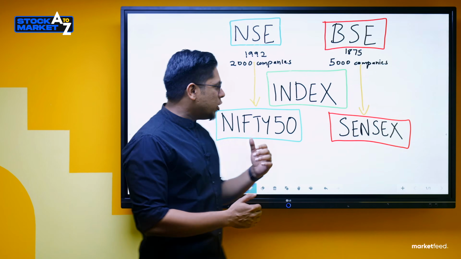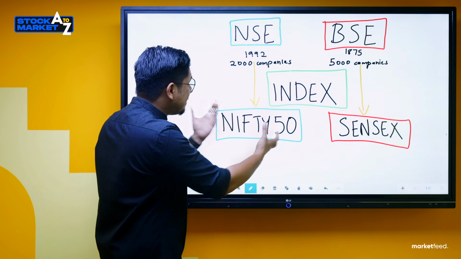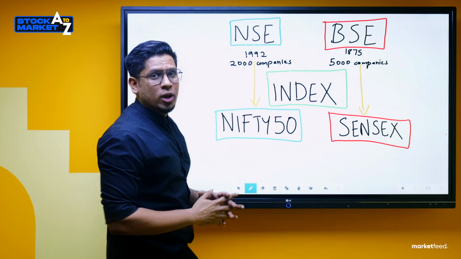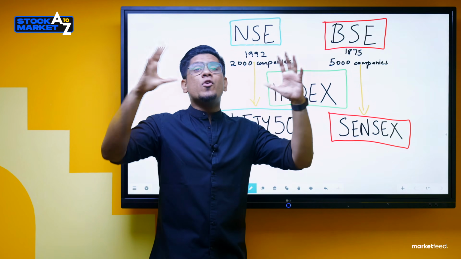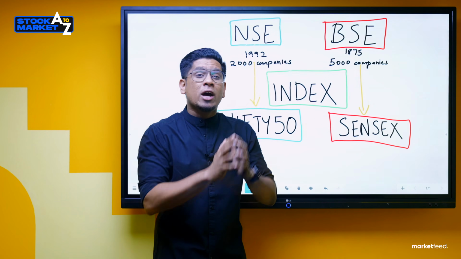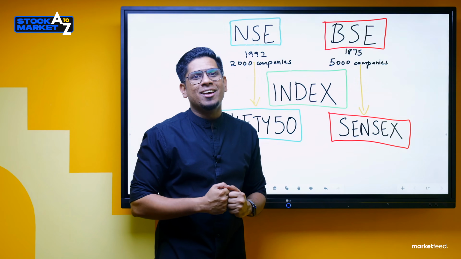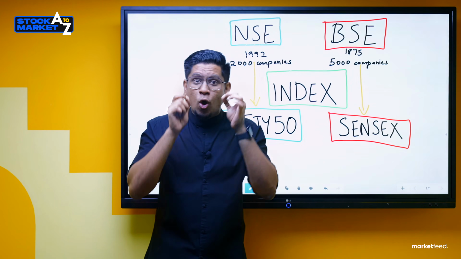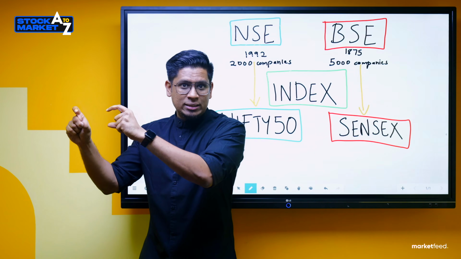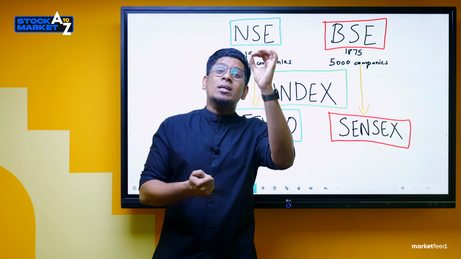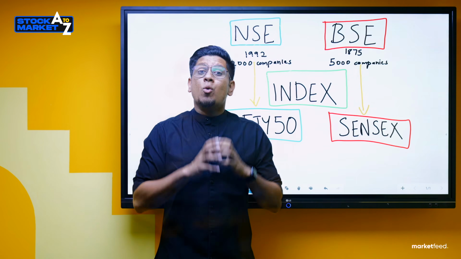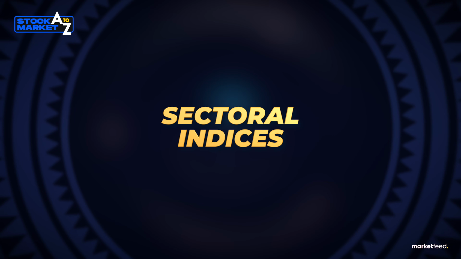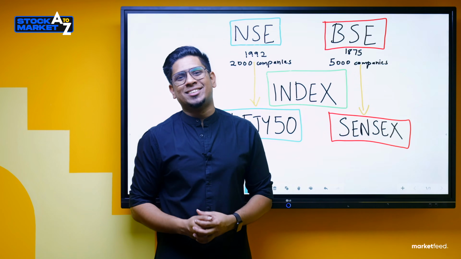Now, if you just look into a single number, that number might say that stock market is doing well. But what if, when the overall stock market is doing well, what if pharma sector is not doing well? How will we know that? Do you understand where I am going? So we also need single numbers which will indicate how individual sectors are doing, which means that we need sectoral indices, and we do have sectoral indices in the stock market.